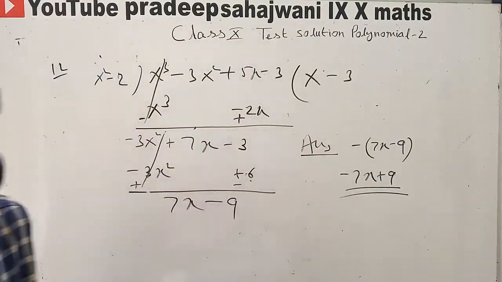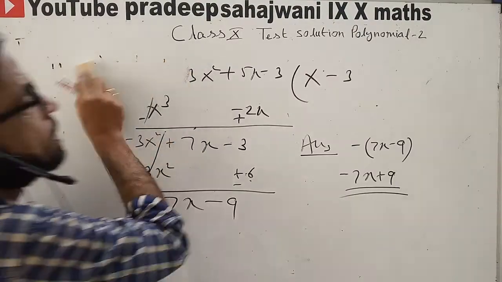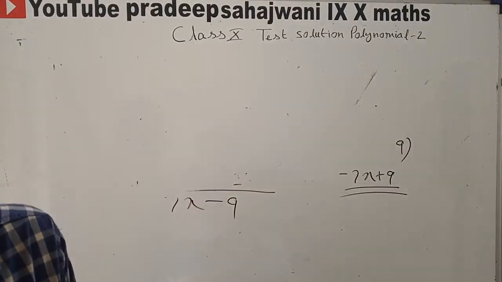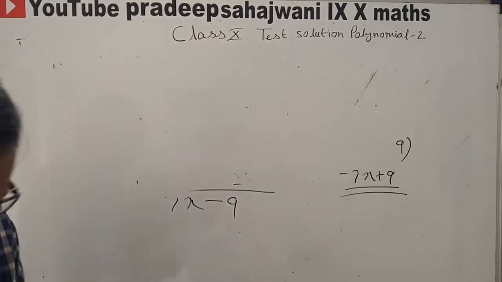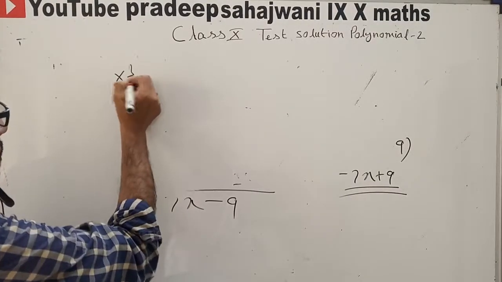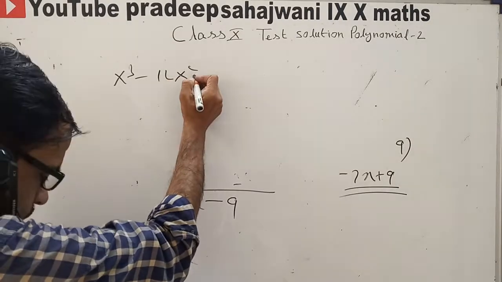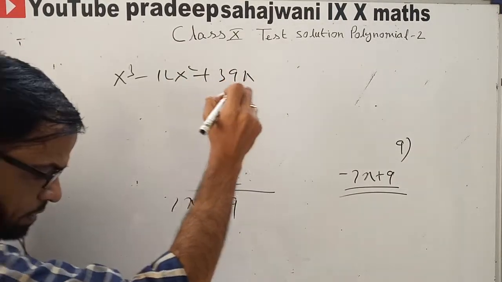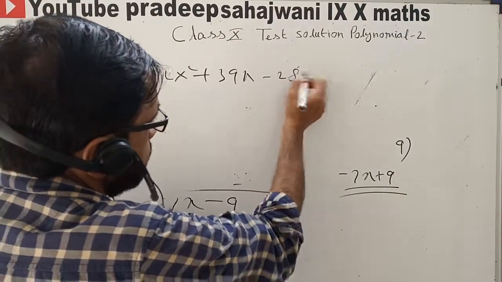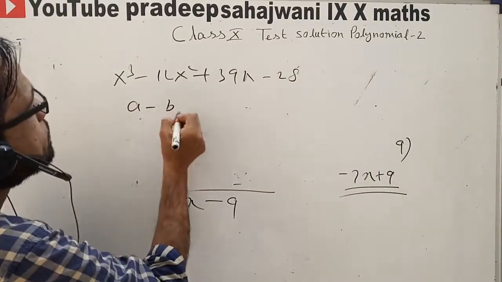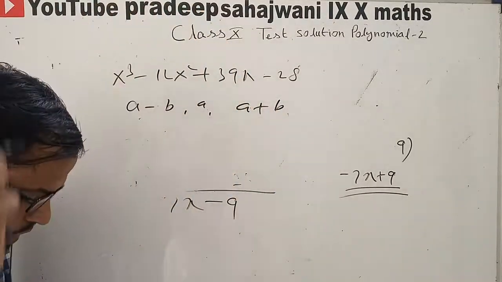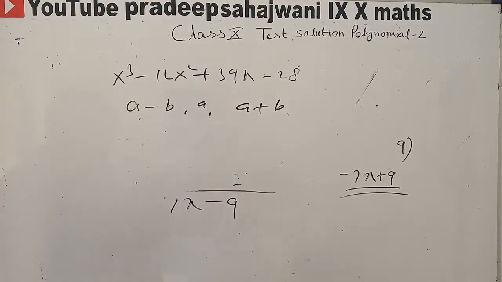Okay, now see the next question. Question number 13. Concentrate on question 13. The question is that if the zeros of the polynomial x cube minus 12x square plus 39x minus 28 are a minus b, a and a plus b, find the value of a and b. So these are the zeros.